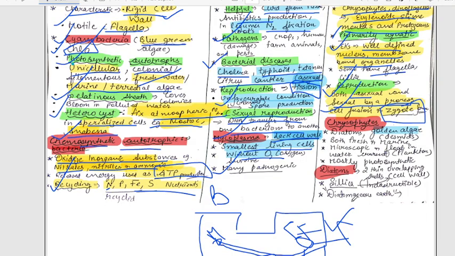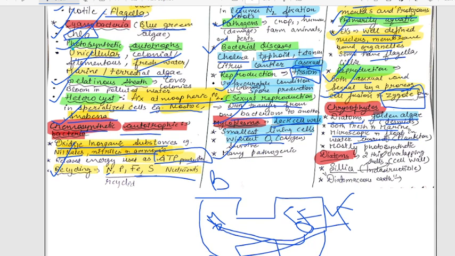Okay. Chrysophytes. Examples are diatoms and golden algae, which are also called desmids. They are found in both fresh and marine water. They are microscopic, meaning small in size, and float in water currents as plankton. They are mostly photosynthetic, meaning they can form their own food. Diatoms are covered by a thin cell wall made up of silica, and they also form diatomaceous earth.